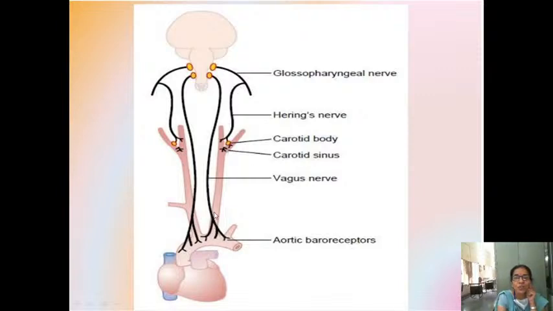The aortic receptors are traveling via your 10th nerve.